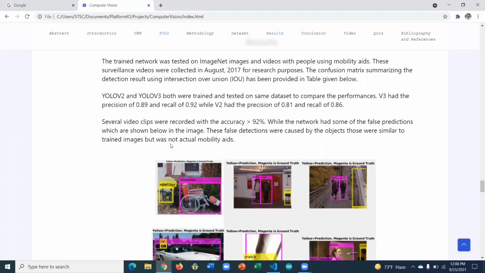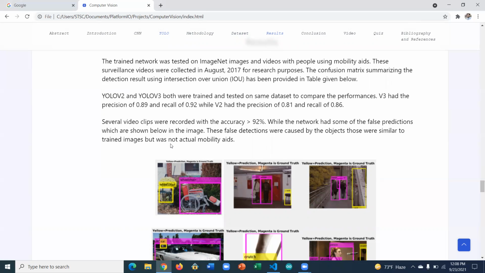And the fun part is that YOLO version 2 and YOLO version 3 were both tested because we needed to compare the results. Obviously version 3 was best, with a precision rate of 0.989 against 0.81 for version 2, and on the other side the recall rates were 0.92 and 0.86 respectively. So YOLO version 3 was best in all the cases, and we got an accuracy of more than 92%, but we got some false information as well.